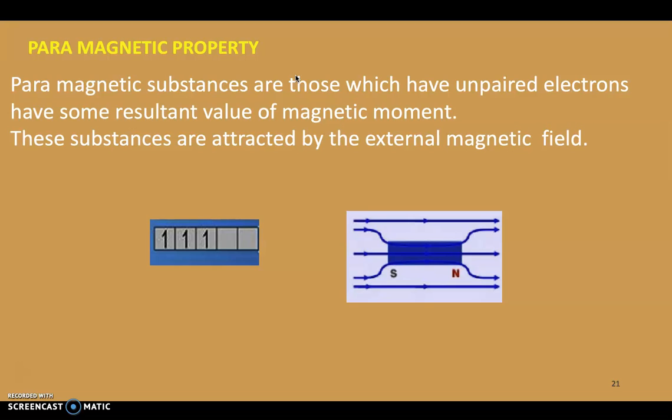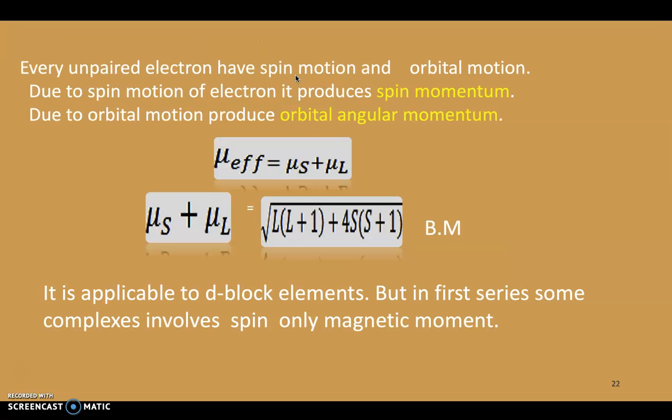Because they contain unpaired electrons, they can generate spin angular momentum easily, so they exhibit a paramagnetic nature. These substances are attracted by the external magnetic field. Now we will see how these elements exhibit magnetism. Every unpaired electron has spin motion and orbital motion.